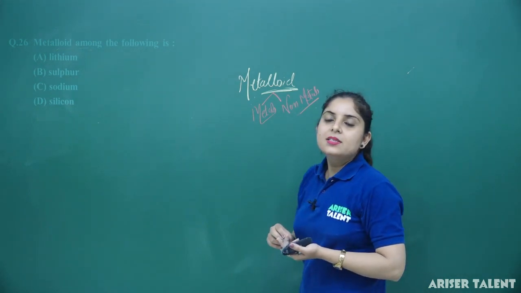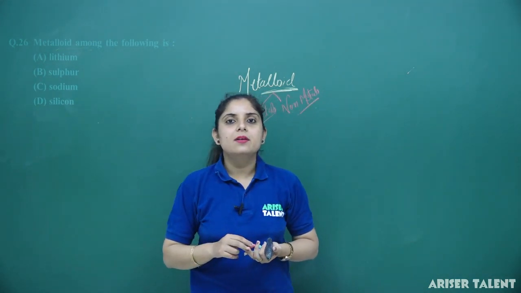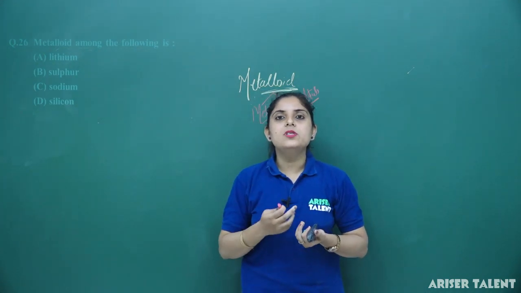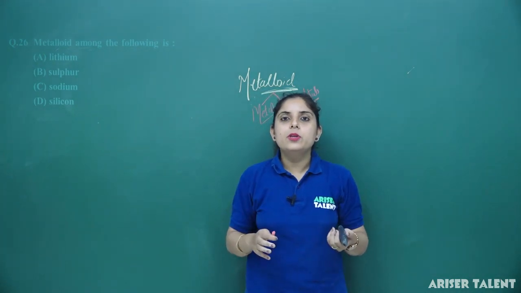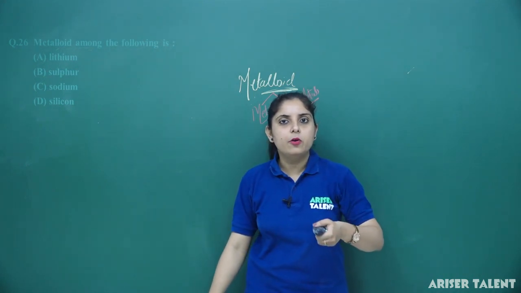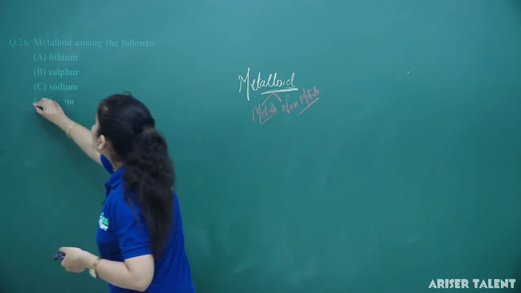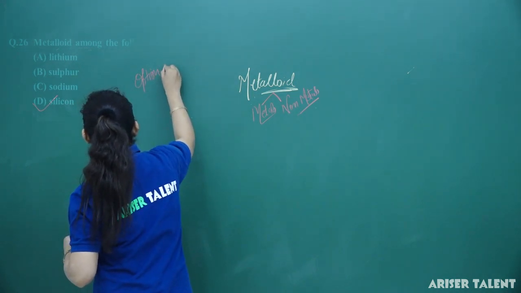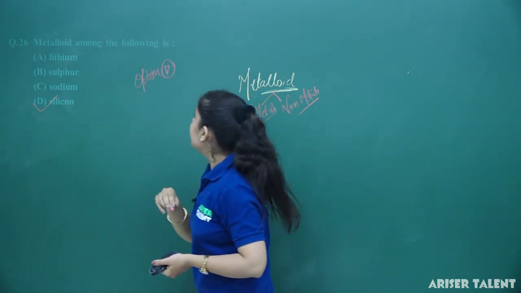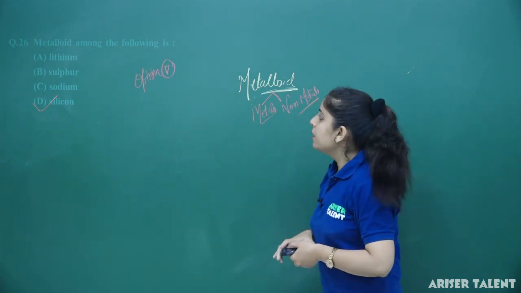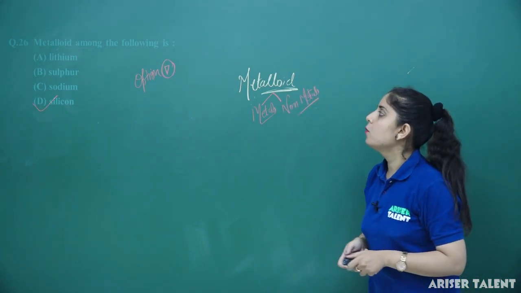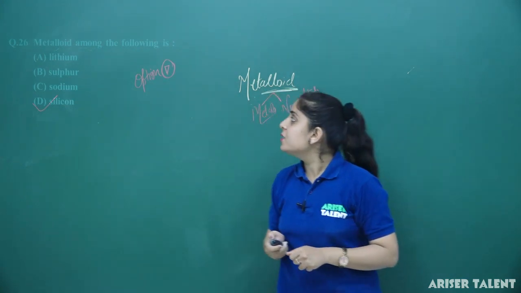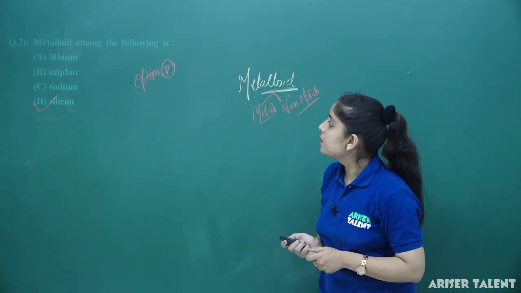So, silicon is a metalloid. It is going to behave like a metal and non-metal both. Boron, silicon, germanium, polonium, these are some of the metalloids we have discussed. So, our option number D is correct in this case and the metalloid is silicon here. Option number D. Clear? Now, let's move forward to the last question of this sequence, that is question number 27.